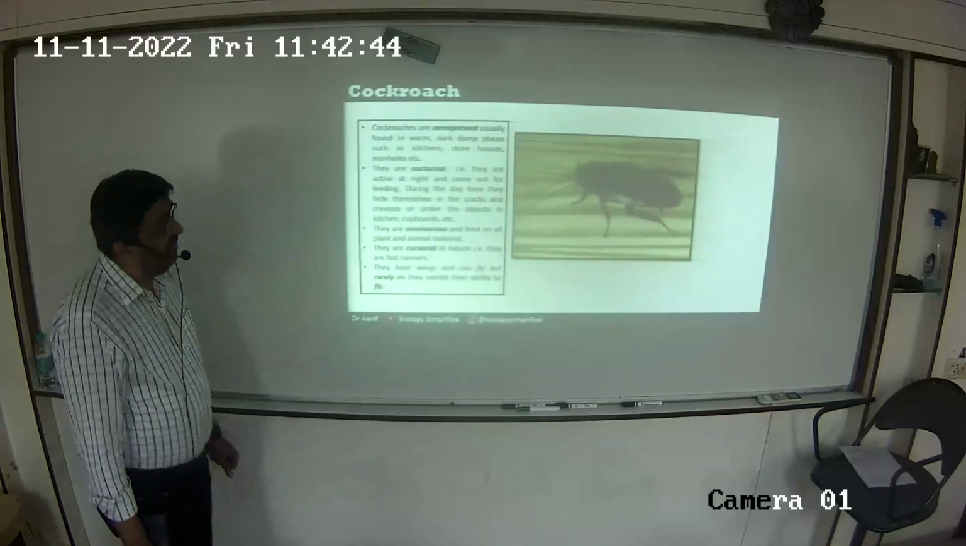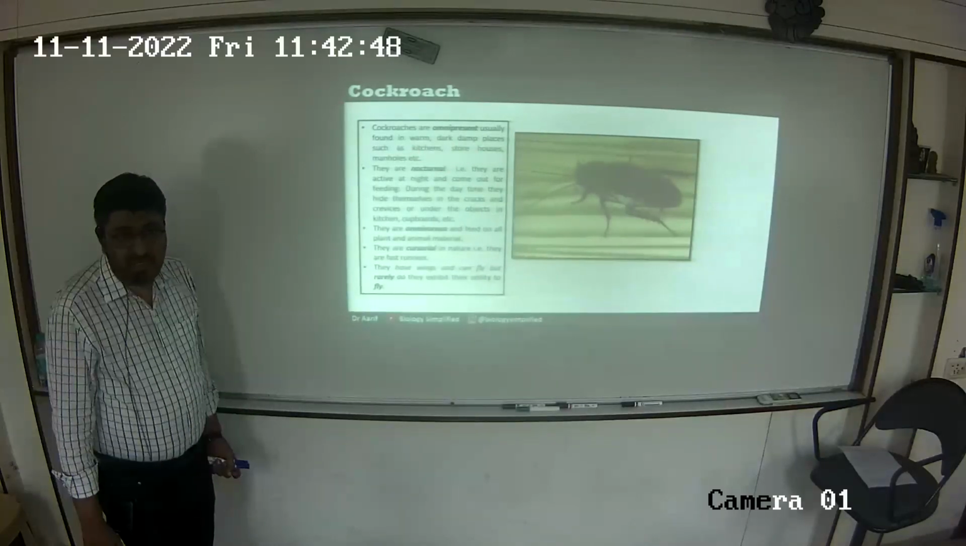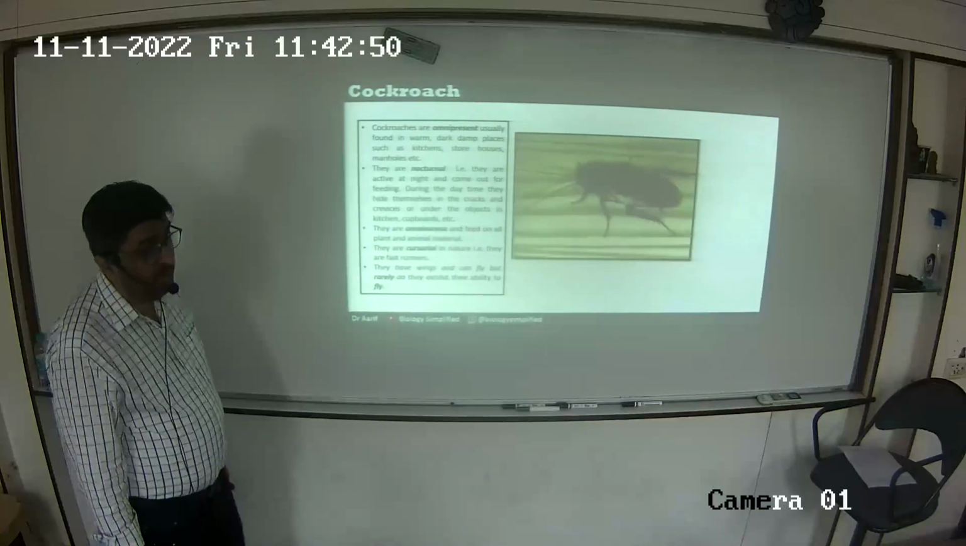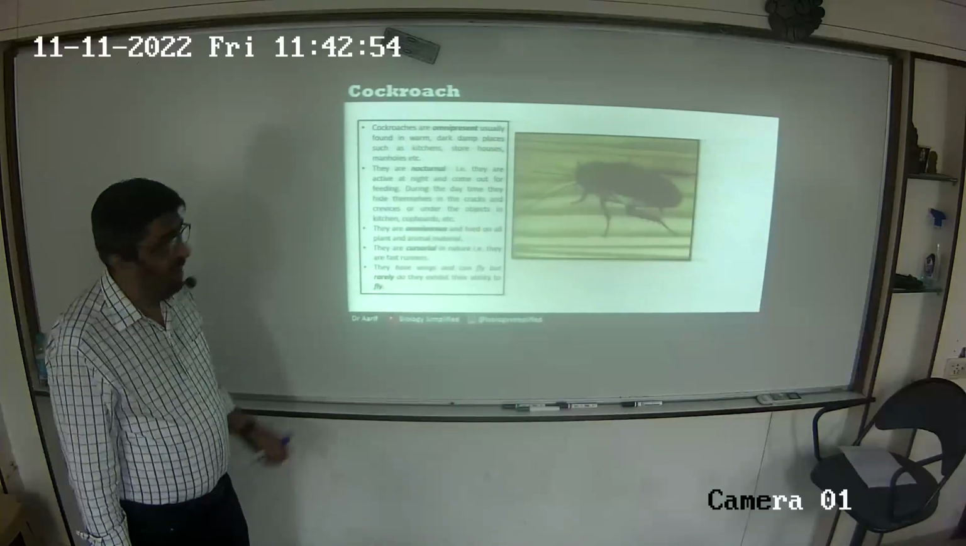Cockroaches are found everywhere, especially in warm, damp places such as kitchens. The kitchen is always their favorite area because of its dampness, nothing else. They are not very fond of eating, not like y'all.